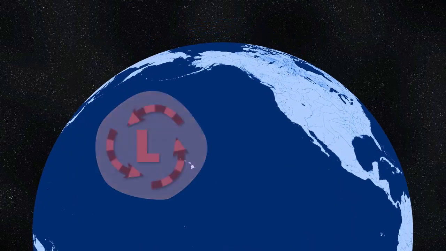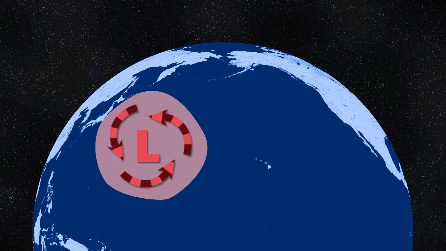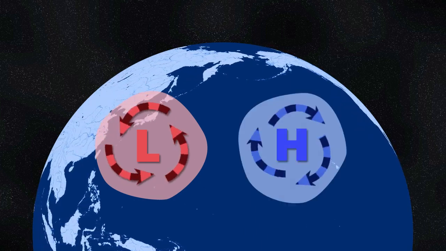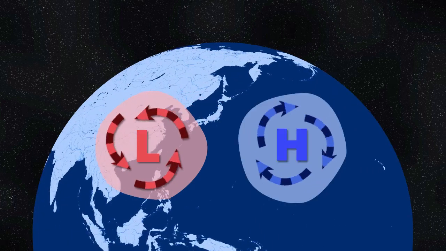In the northern hemisphere, a low-pressure system will have air circulating counterclockwise as it flows into the center. A high-pressure system will circulate clockwise as it flows away from the center.